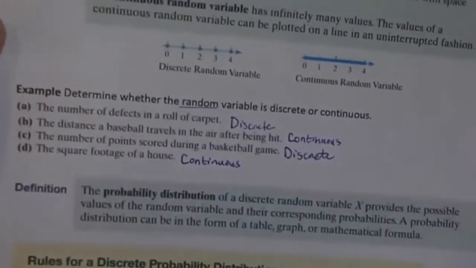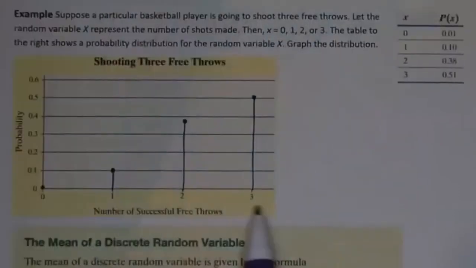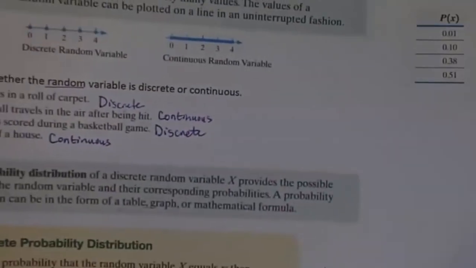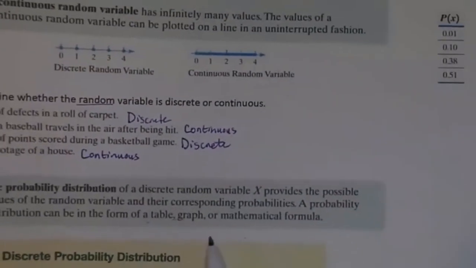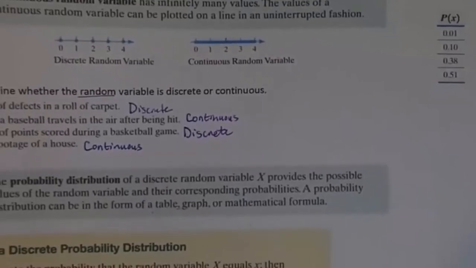So back here, we said that a probability distribution can be in the form of a table. So there's the table form, or in the form of a graph, which we've now created, or it could be in the form of a formula. And we will see that a little bit later on when we get into binomials.